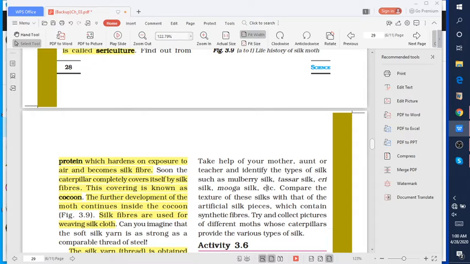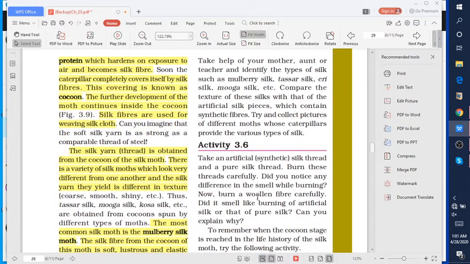This is very important because there is a good chance that a question from this topic will come in your exam. So I hope you will study this part of the chapter.